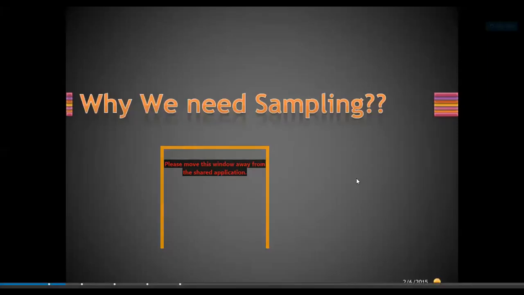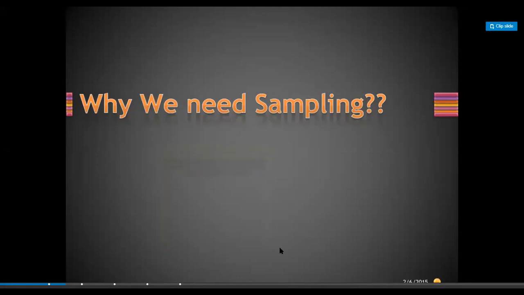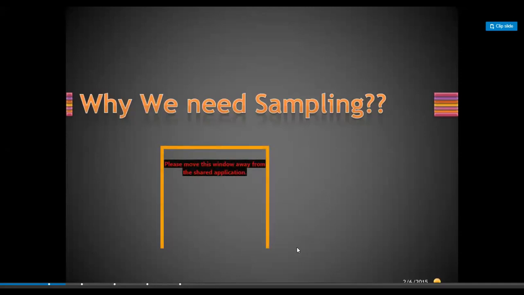So why do we need sampling? We will implement the sampling theorem using Python on Google Colab, as well as in Scilab. Both ways we are implementing this, and I hope everybody is using their own laptop for understanding this. In the previous lecture, I also gave you the idea related to Google Colab and Teachable Machines. You should have this.